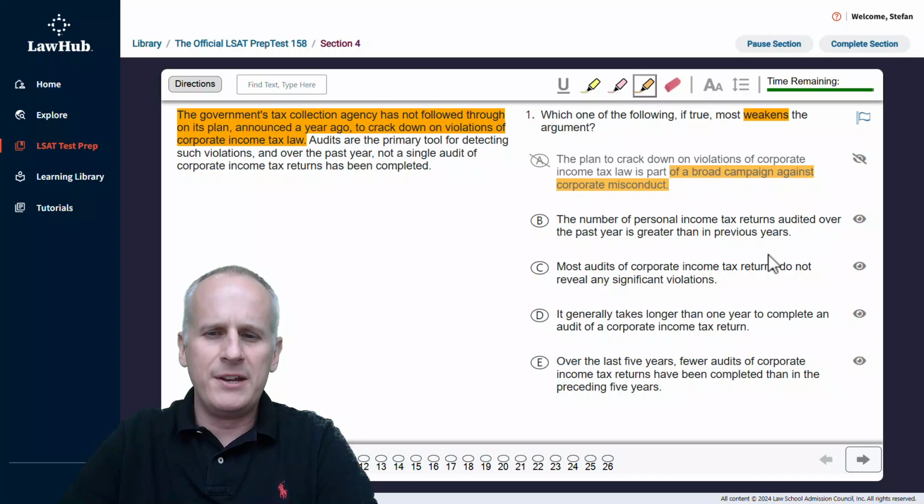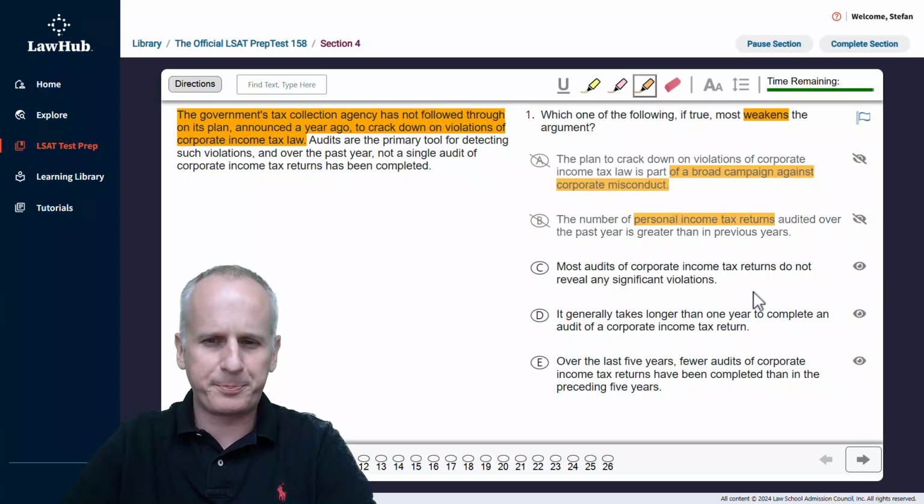Next, choice B. The number of personal income tax returns audited over the past year is greater than in previous years. Well, this is a classic term shift. We are not concerned with personal income tax returns when we're talking about corporate income tax law. So we can eliminate choice B for that reason.